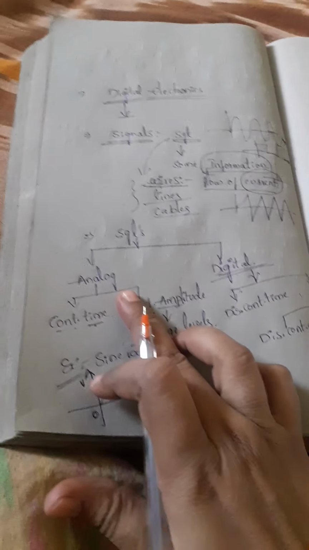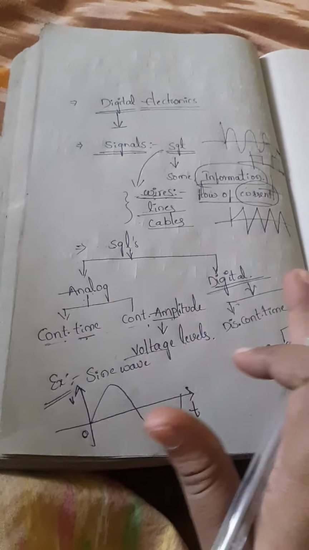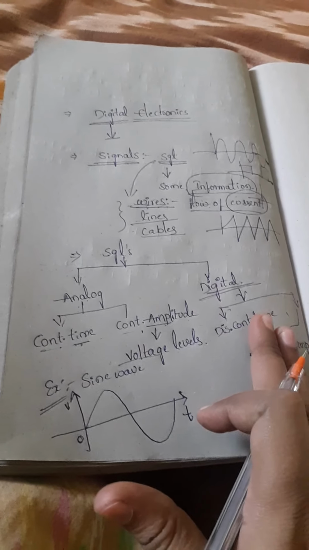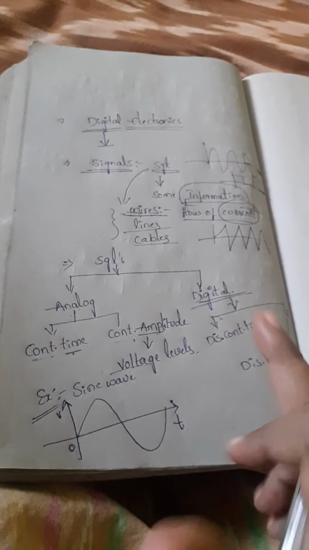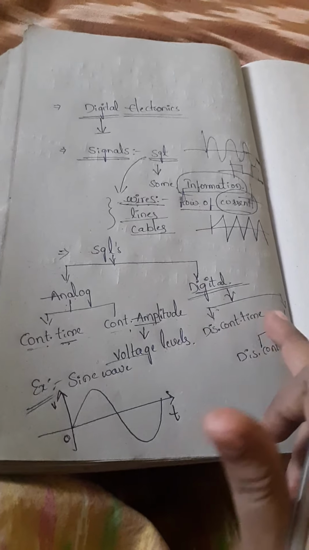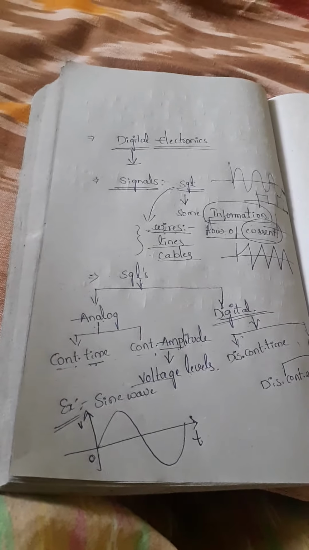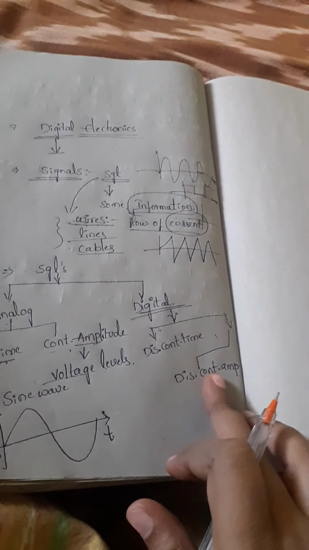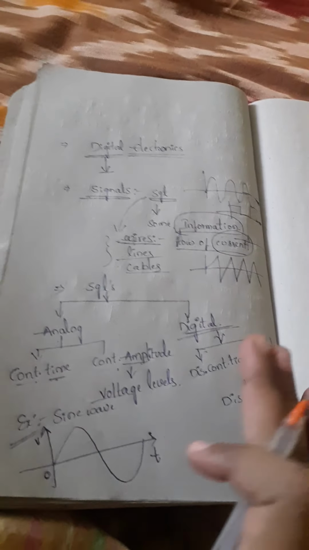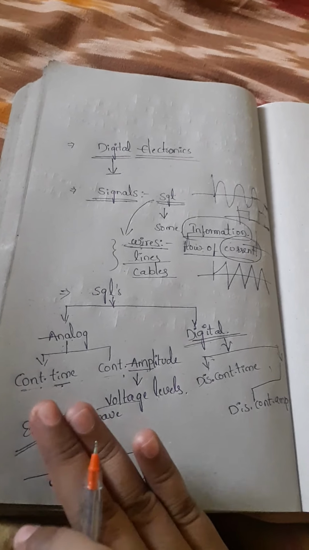Analog has continuous time and continuous amplitude, but digital is completely opposite: signals having discontinuous time as well as discontinuous amplitude. We can call those digital signals.